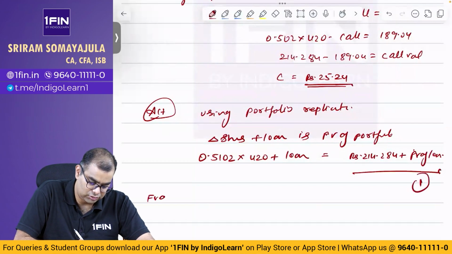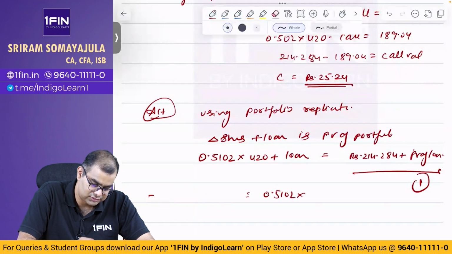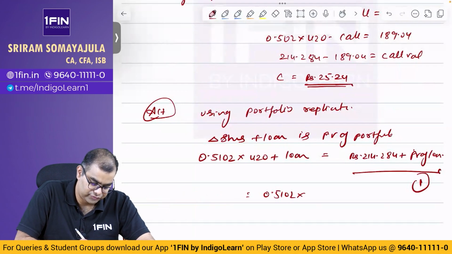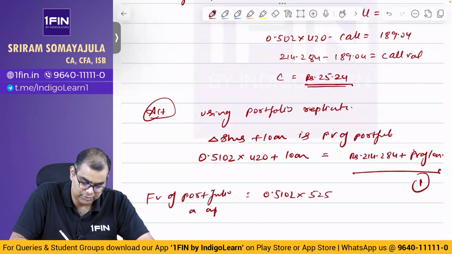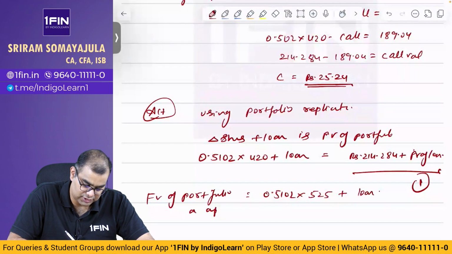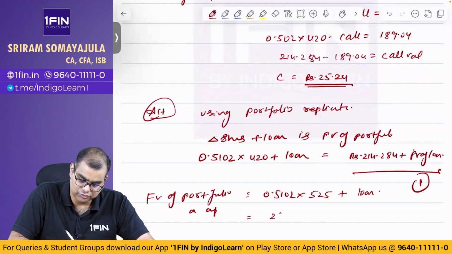Future value of loan on up is equal to 0.5102. Future value of loan illappa, future value of portfolio. Be very careful. Future value of portfolio on up is 0.5102 into 525 plus loan, that's equal to 267.855 plus loan.